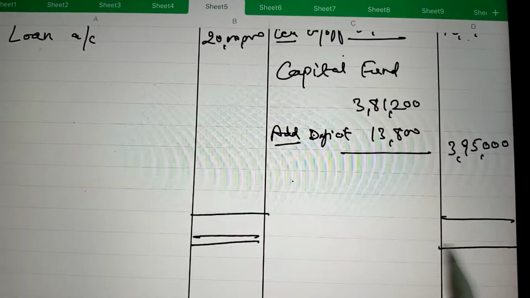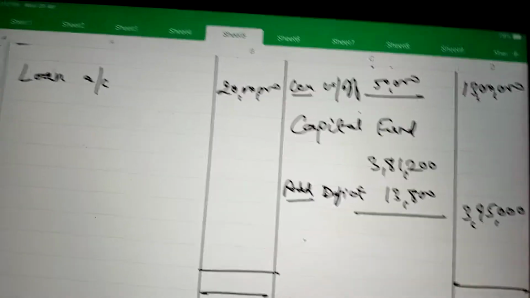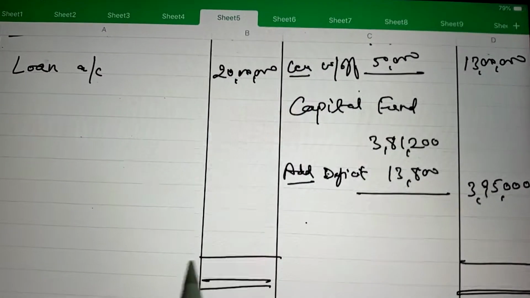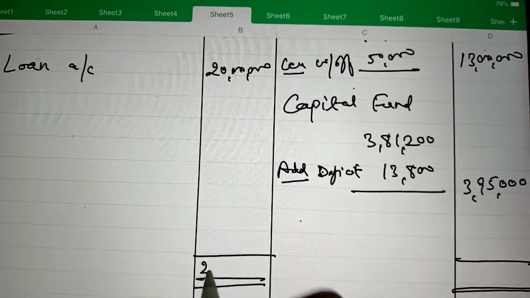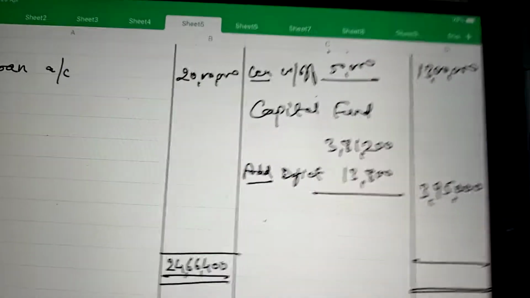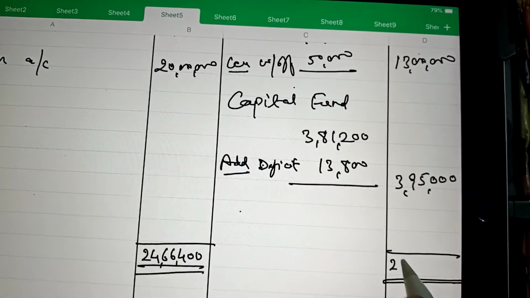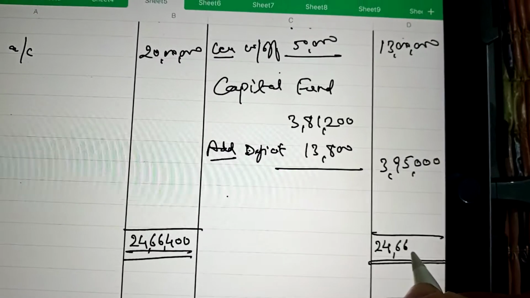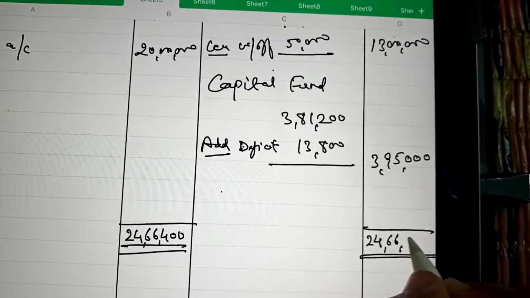Calculate it yourself. So the total of the liability side comes 24,66,400, and the same total is of the asset side, 24,66,400.